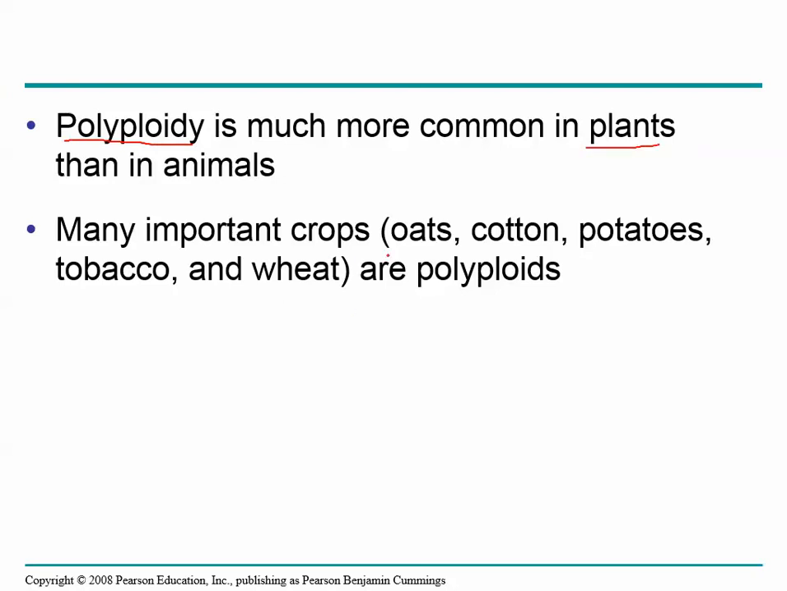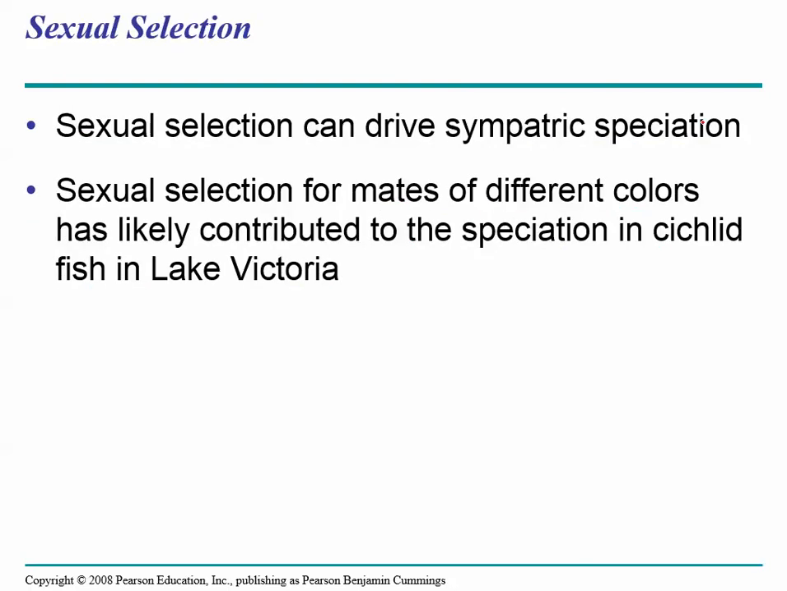In fact, many of our important crops, as you can see here, oats, cotton, potatoes, tobacco, and wheat, are all polyploids. Animals, we don't really deal with extra chromosomes too well. In fact, you might remember that the condition Down syndrome is caused by just having one extra chromosome per body cell. And as I mentioned before, sexual selection, which is a form of natural selection, can actually drive speciation. Your book talks about how different species of fish arose in Lake Victoria due to sexual selection.